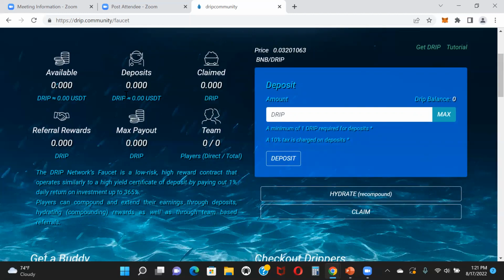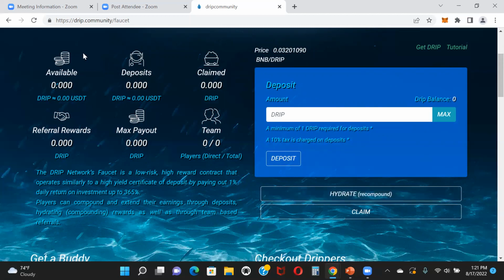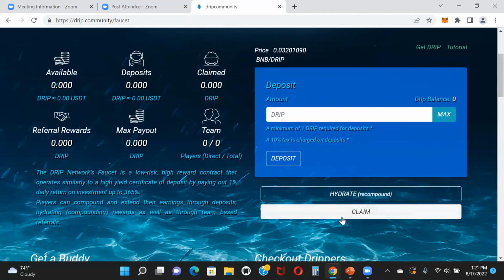Remember what I said? You can manage the amount you have right here and create the amount of income you want. If you want to grow your daily income, you simply grow your deposits. How do you grow your deposits? You can either deposit more drip or you can compound. Pretty simple.